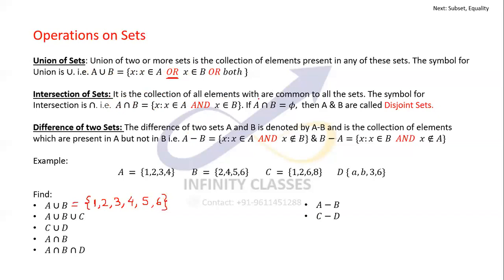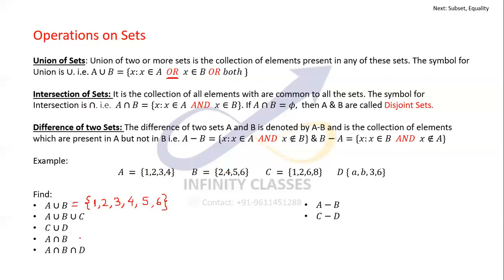Intersection is a collection of all elements which are common to all the sets. It is represented by this symbol. Basically, whatever is common between the two sets will be part of the intersection of two sets.